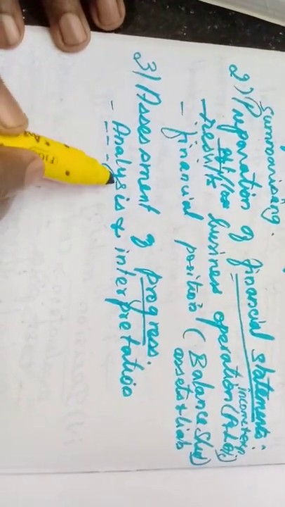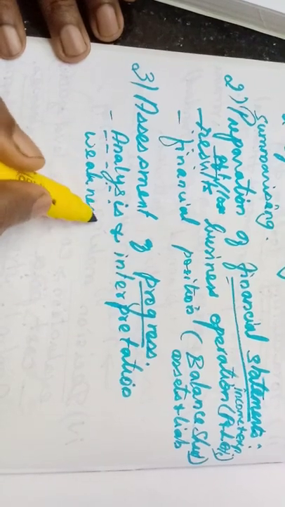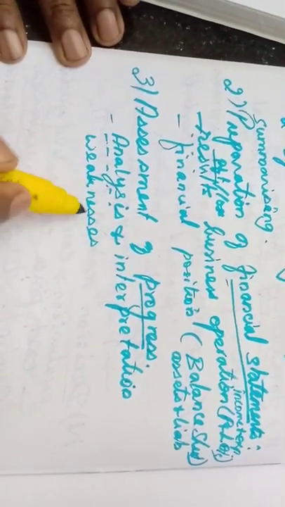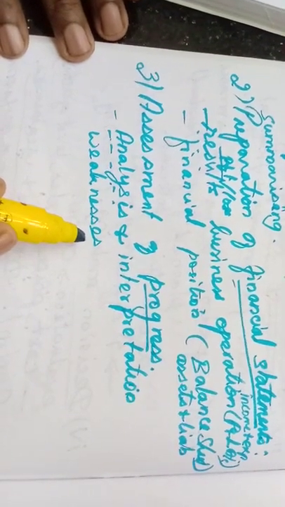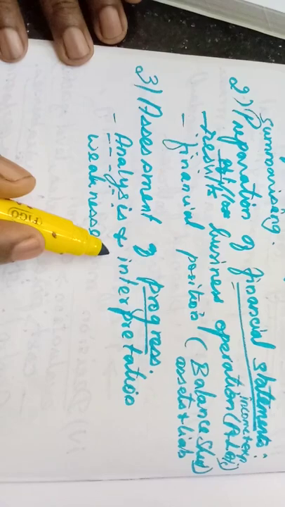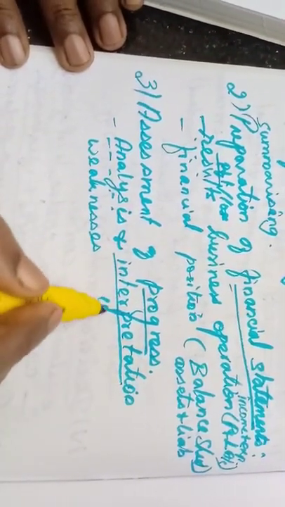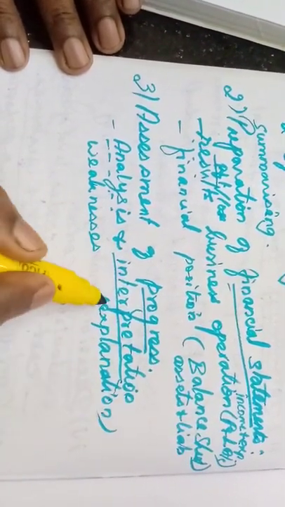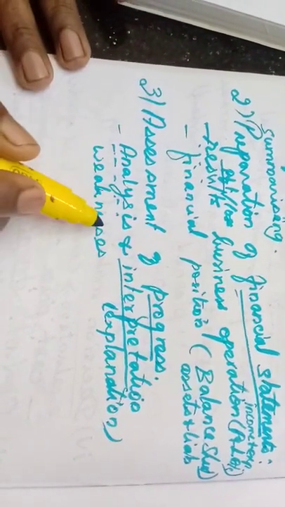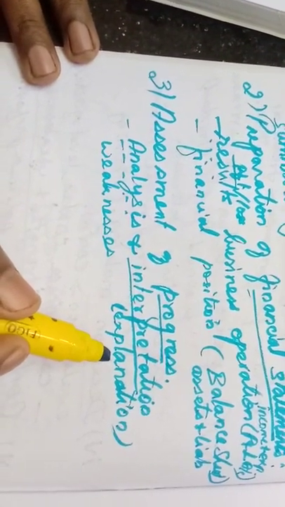They will analyze what are the weaknesses. In order to improve the organization, they will analyze the weaknesses, where we need to give more importance in order to improve the concern. So they will analyze and they will interpret, they will give the explanation. What can we do to make some progress in the organization? So all these weaknesses will be analyzed and interpreted in order to improve the organization.